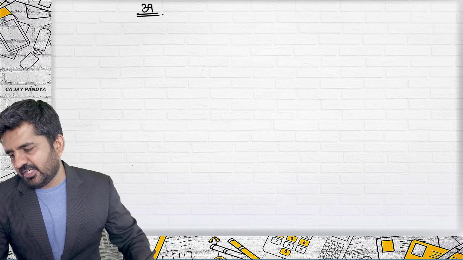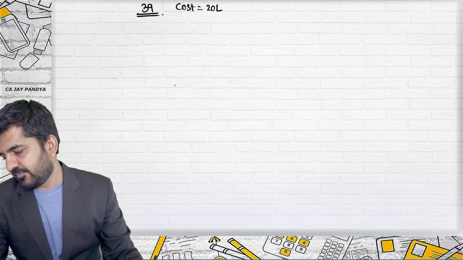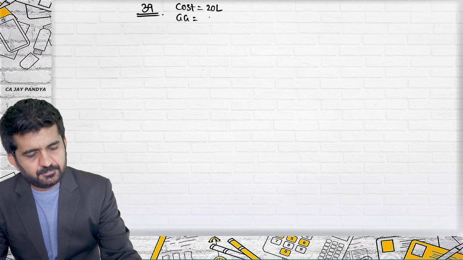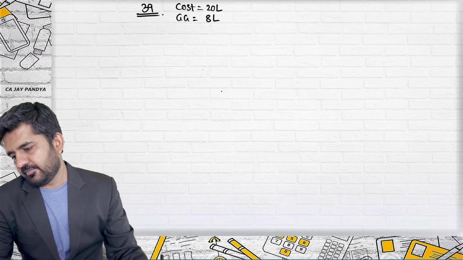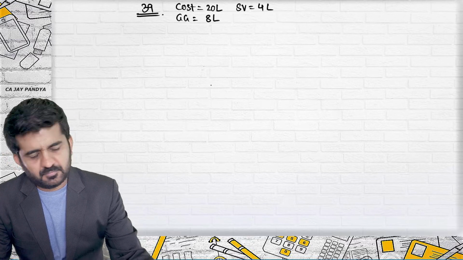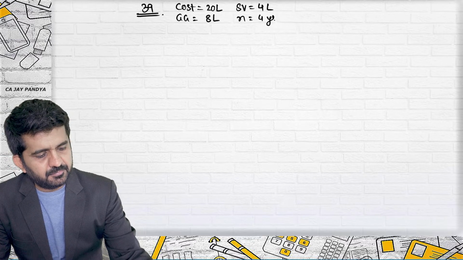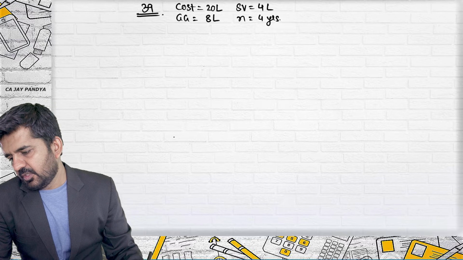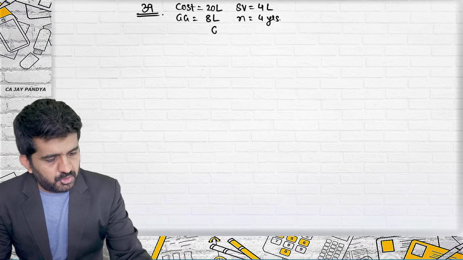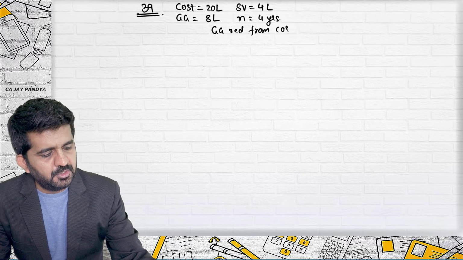A fixed asset is purchased at 20 lakhs. Grant received 8 lakhs. Residual value is 4 lakhs. And useful life is 4 years. Assume SLM, asset is shown net of grant. So government grant was reduced from cost.